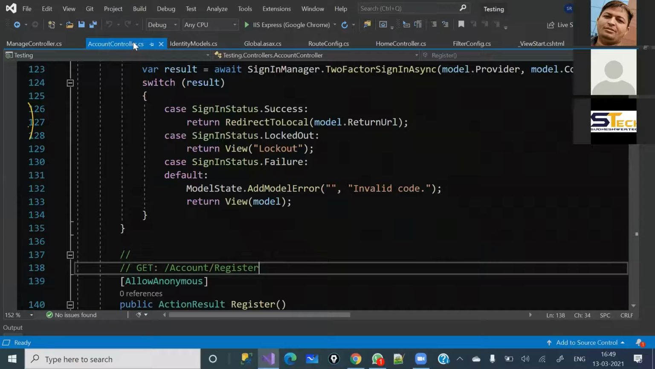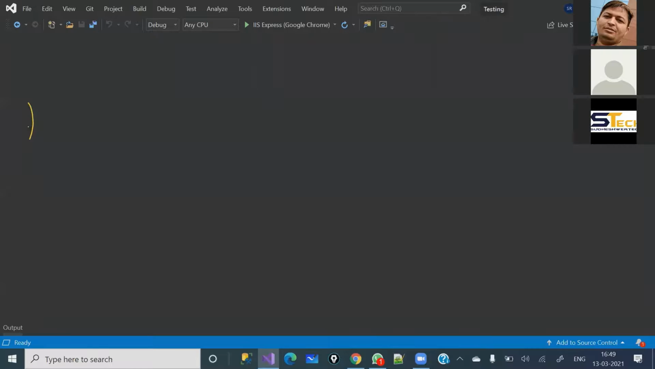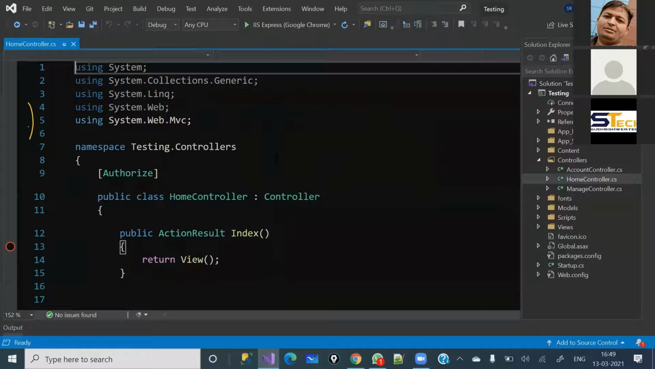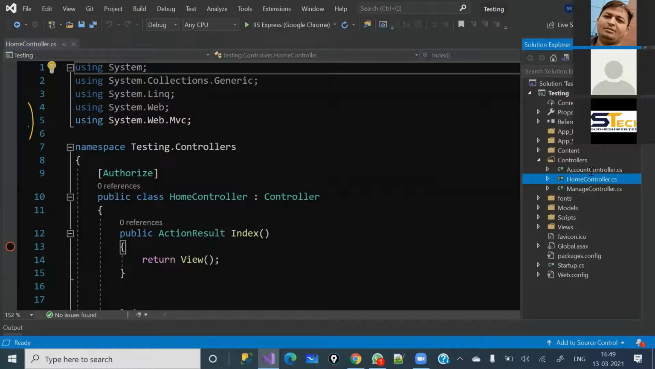Now I'm going to close all this. Let's not make it too complex. I'm coming back here, and again I'm going to open the Home controller. Right now you're able to see only 3 controllers. In the future, there may be 100 or 50 controllers as per your project demand. You will create any number of controllers under this Controllers folder, right?